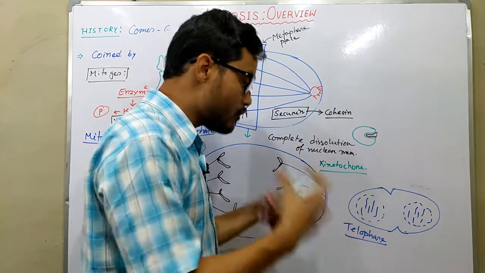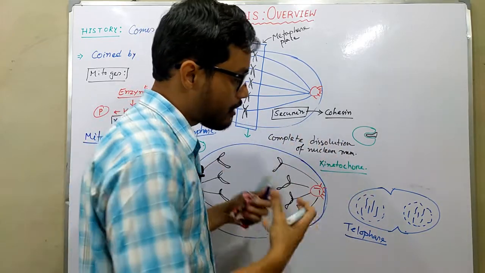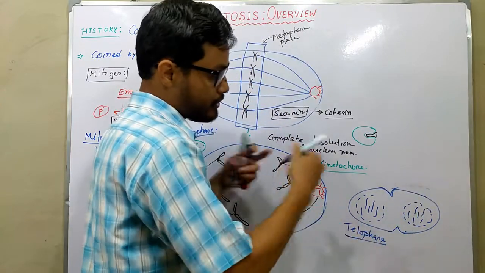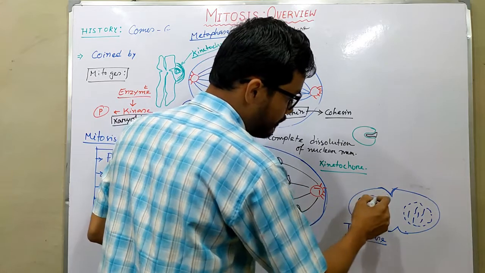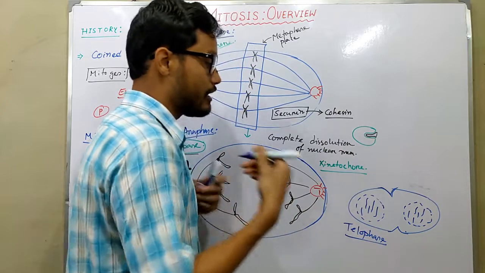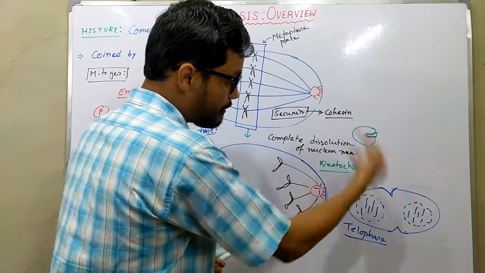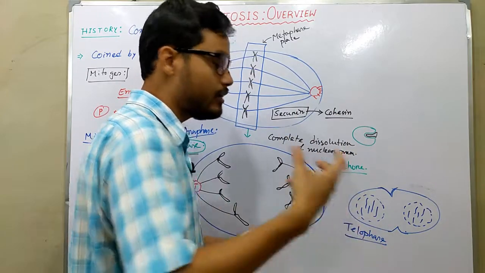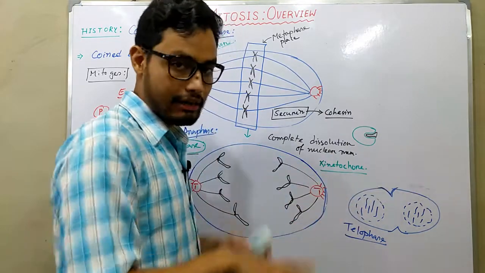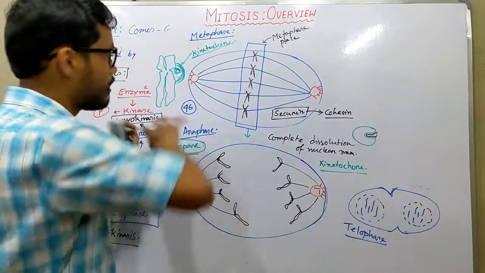Inbound movement of the cell membrane or plasma membrane occurs, and it appears like a cleavage furrow. Here the nuclear membrane reappears along with mitochondria, Golgi bodies, and centrosomes that are present already. The nucleolus also reappears, and chromosomes are now segregated during this phase. This is the completion of mitosis.